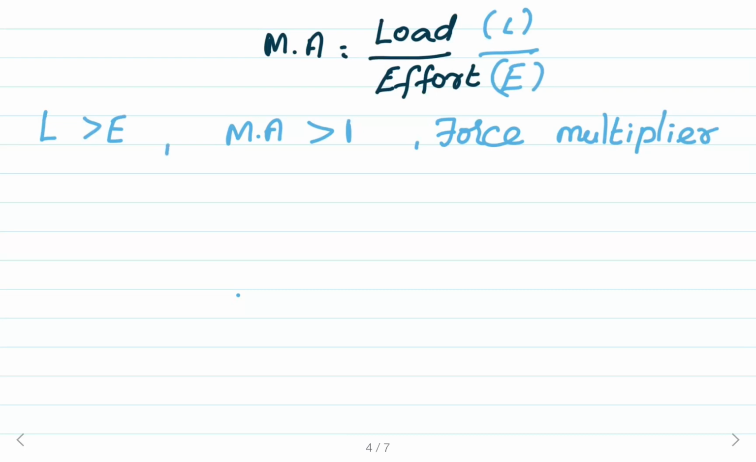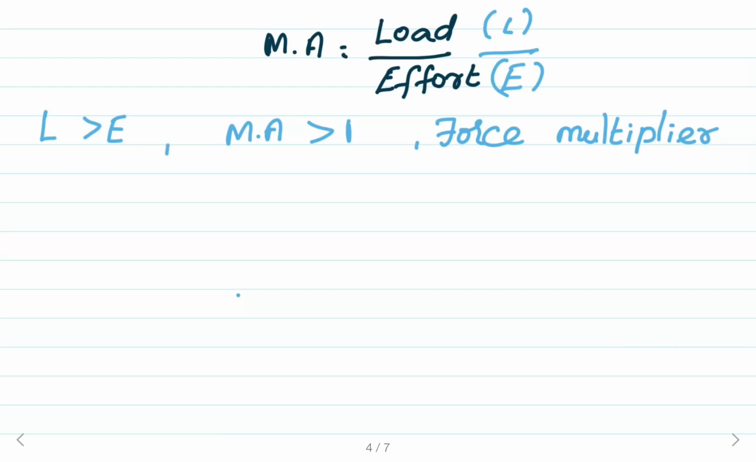So, the mechanical advantage will decide the function of the machine. The machine will function as a force multiplier if the mechanical advantage of the machine is greater than 1. So, when will the mechanical advantage of the machine be greater than 1? If the load overcome by the machine is greater than the effort applied on the machine, then the mechanical advantage of the machine will be greater than 1.